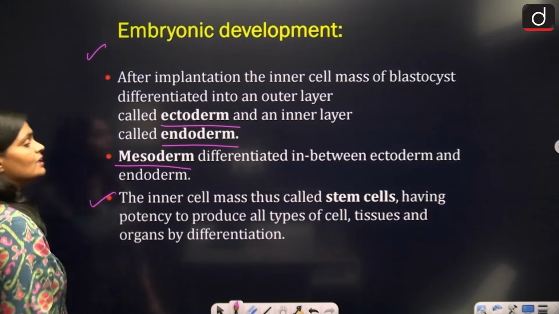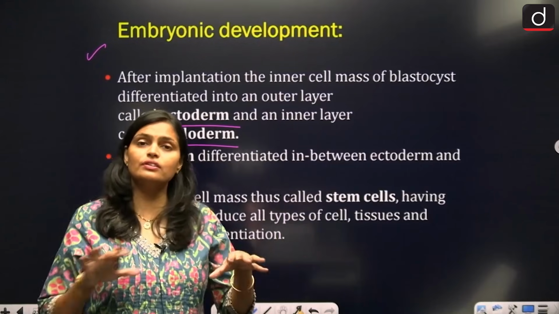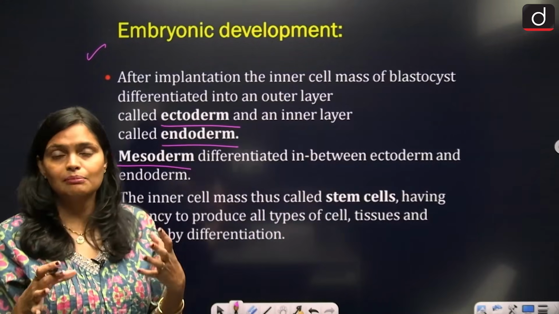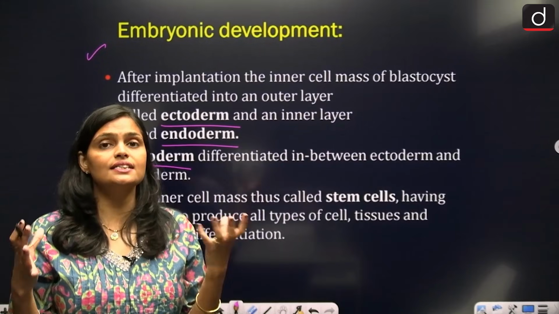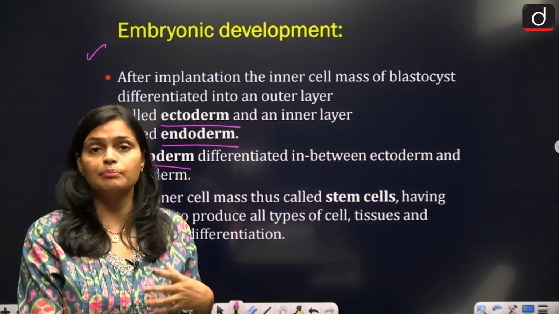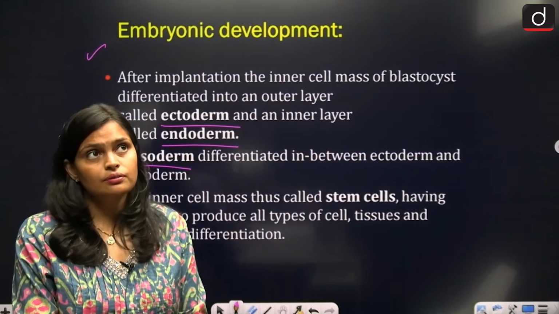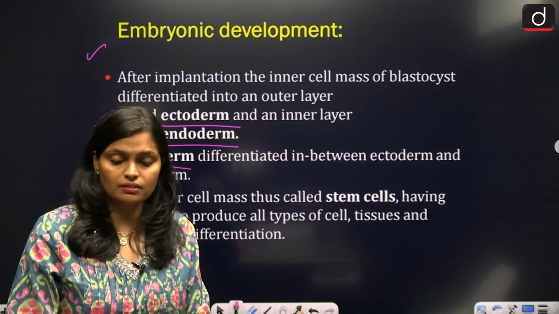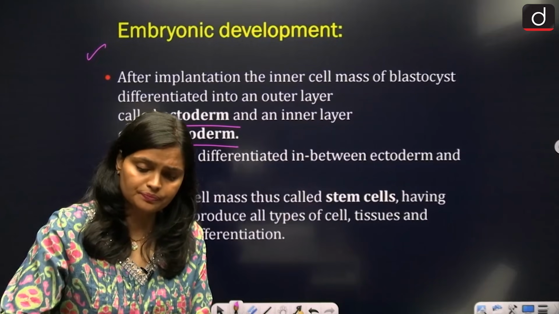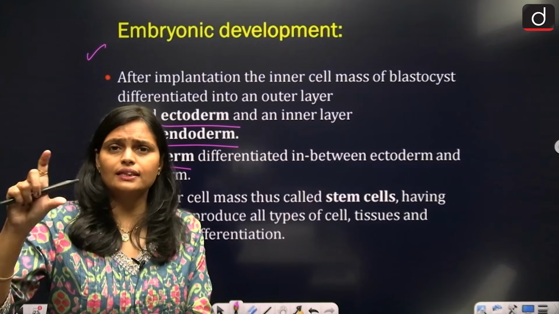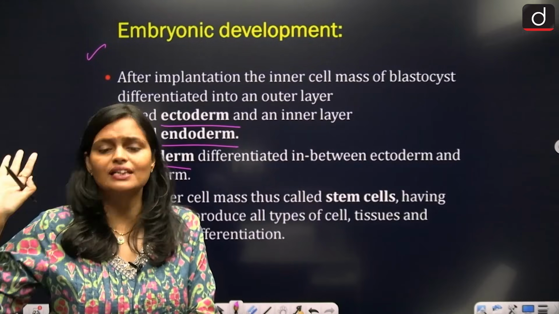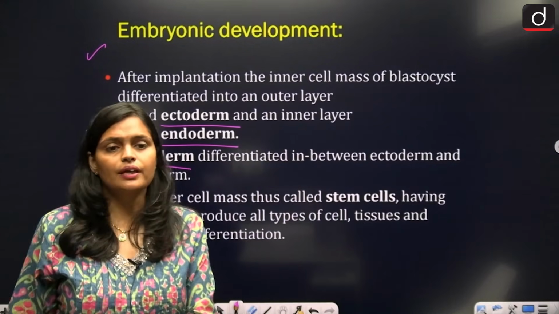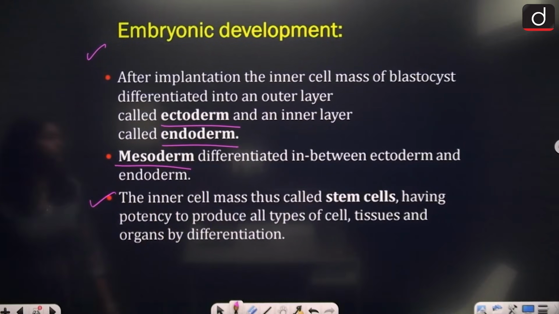The inner cell mass called stem cells. So whatever the cells we have in the inner cell mass, they are called as stem cells, because these cells are capable of forming all the types of cells we have in our body. Okay, so this is what we called stem cells.